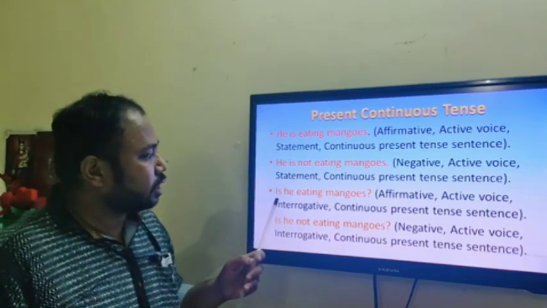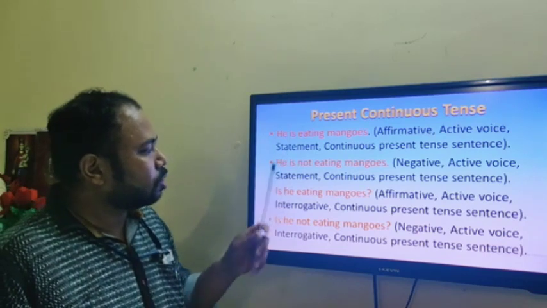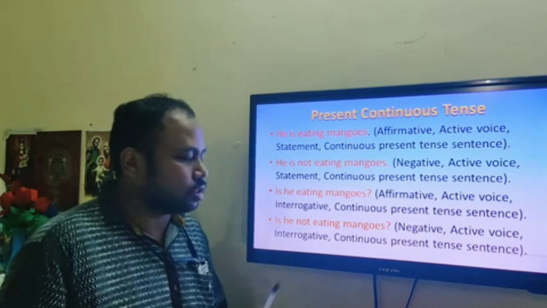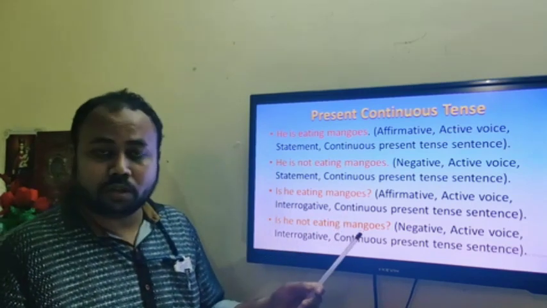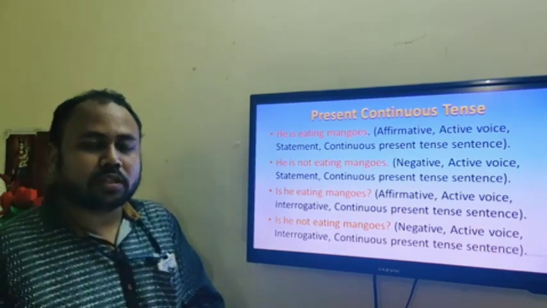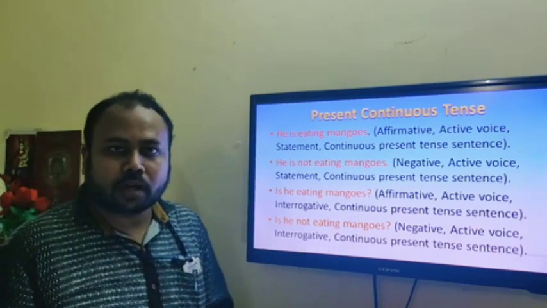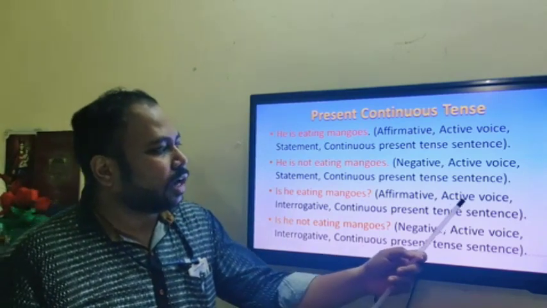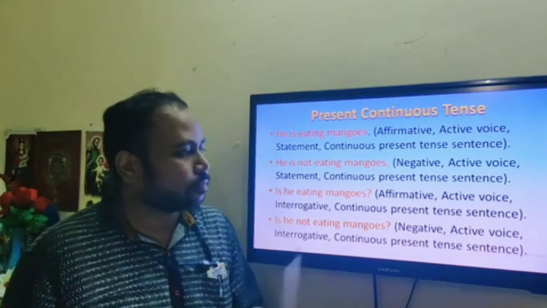See the third sentence. All I have done is I have brought verb auxiliary in the beginning. I haven't made any changes in this sentence. Is he eating mangoes? And you need to remember punctuation is very important and you need to insert a question mark at the end of the sentence. Now the sentence is affirmative, active voice, interrogative, continuous present tense sentence.